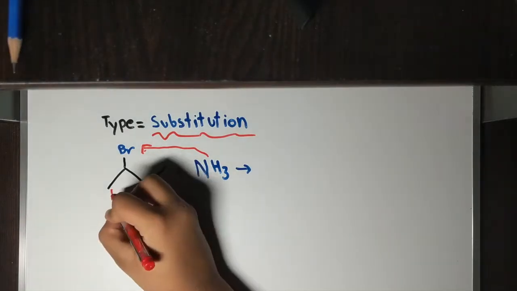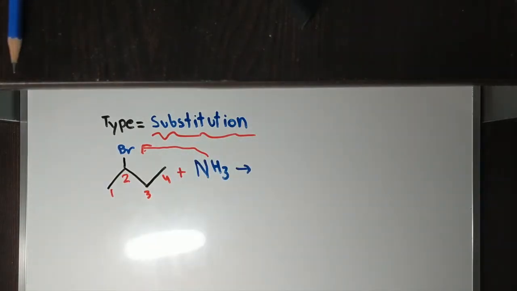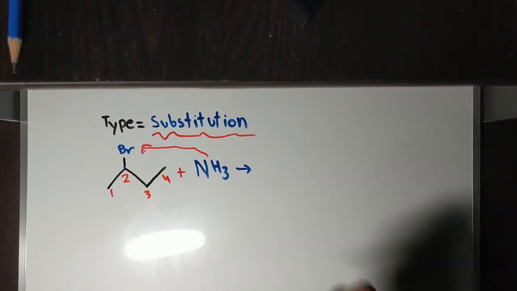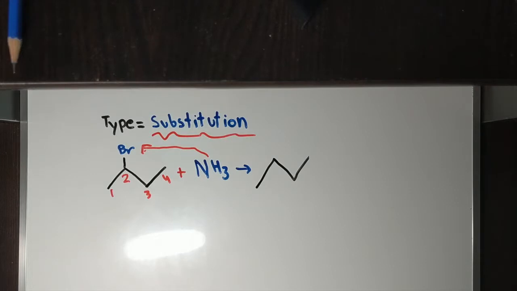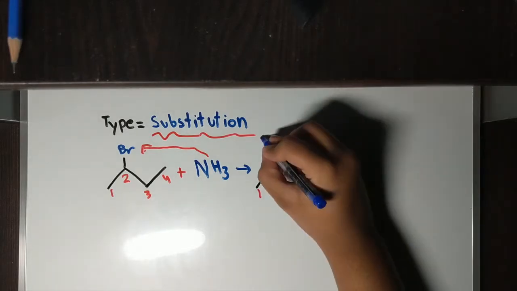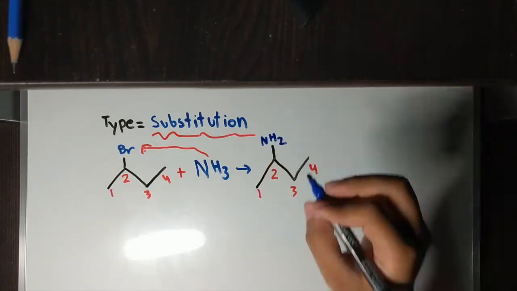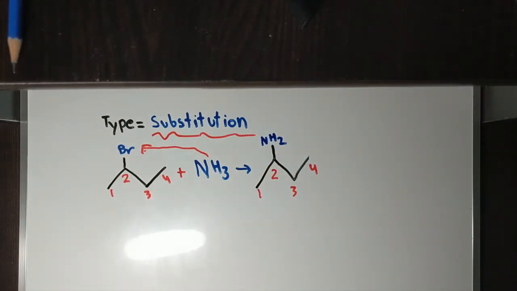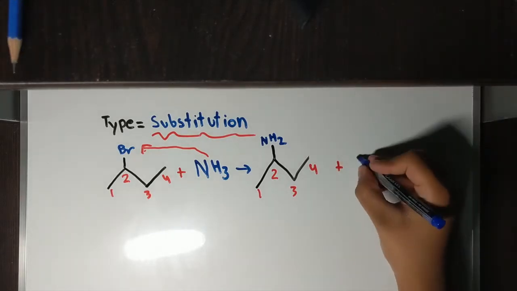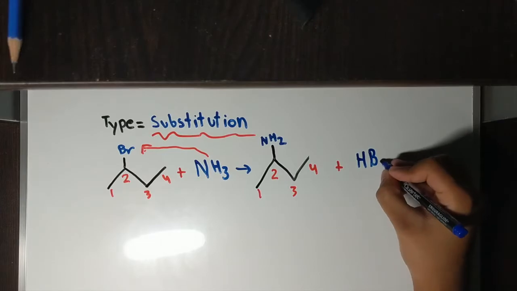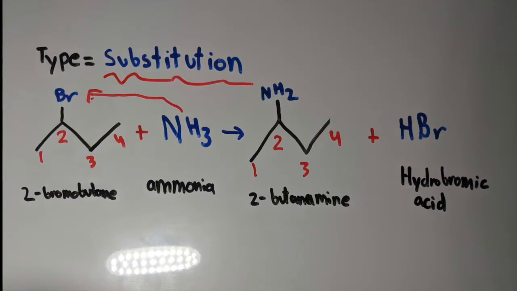Here we're going to see the ammonia kick out the Br in the parent chain. It's going to give away a hydrogen to Br and have an NH2. You see it's a butamine with NH2 on the 2. So it's going to be called 2-butamine with hydrobromic acid. That's when the hydrogen went to the Br. This is the inorganic product.